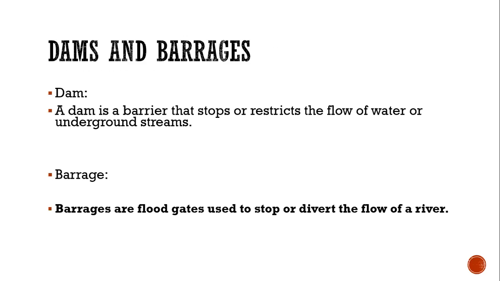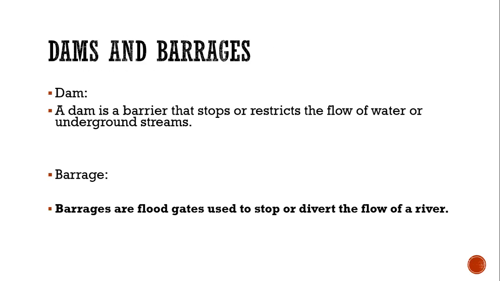Dams and barrages. A dam is a barrier that stops or restricts the flow of water or underground streams. Dams are constructed to store the water, and it is used throughout the year.